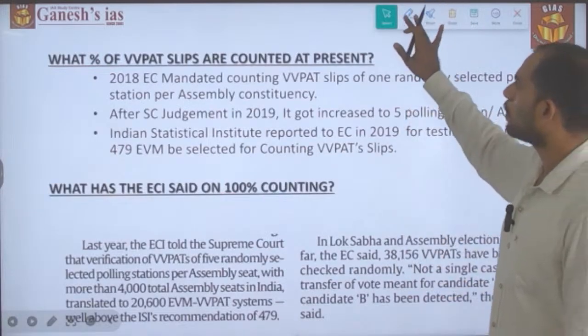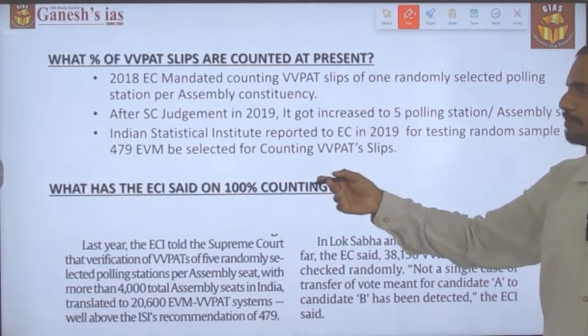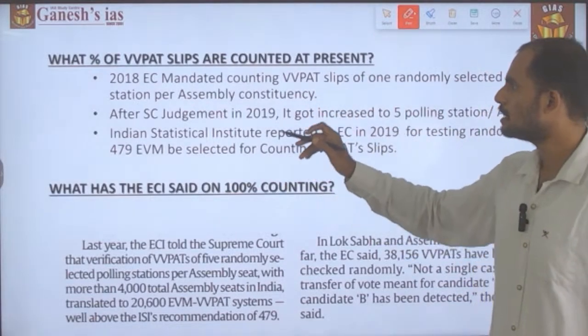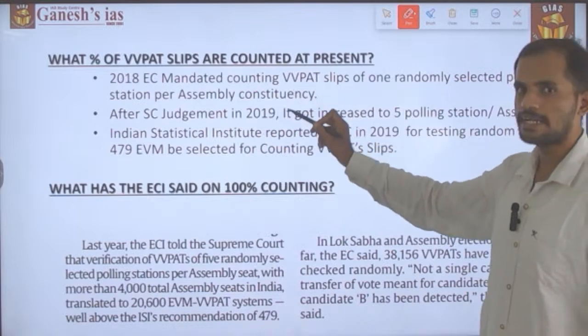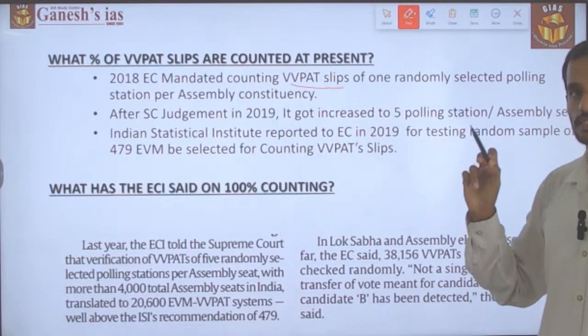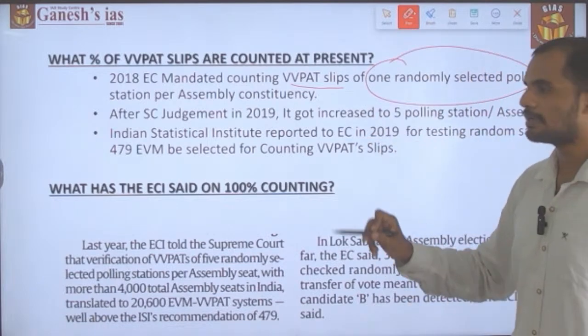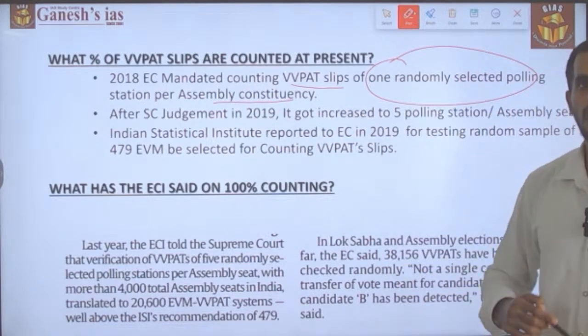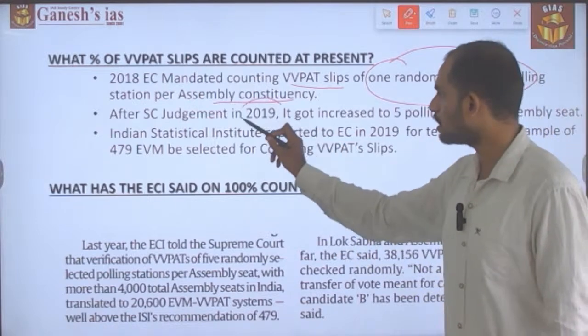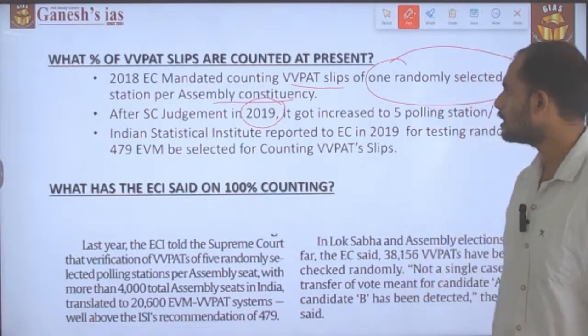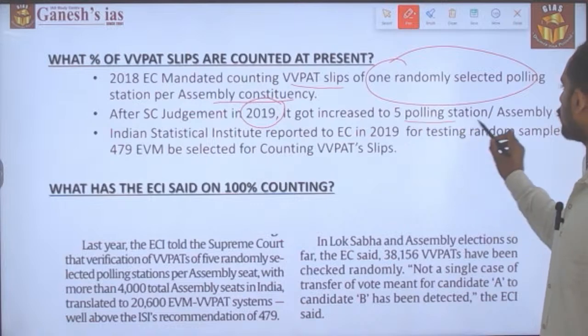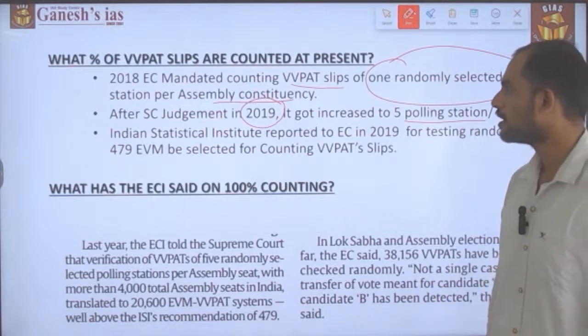So what percentage of VVPAT slips are counted at present? During 2018, the Election Commission mandated counting the VVPAT slips of one randomly selected polling station per Assembly constituency. After the Supreme Court judgment in 2019, it was increased to 5 polling stations per Assembly constituency.